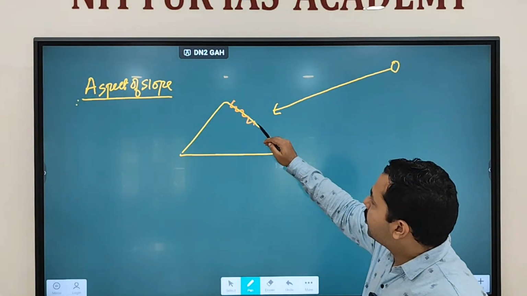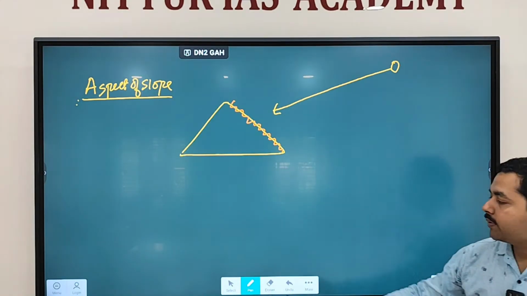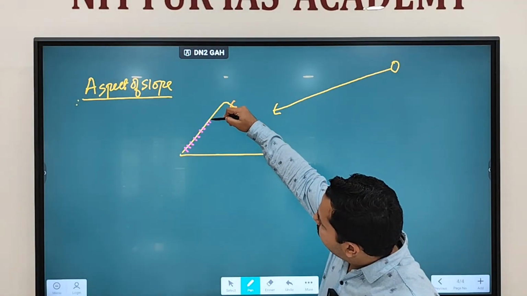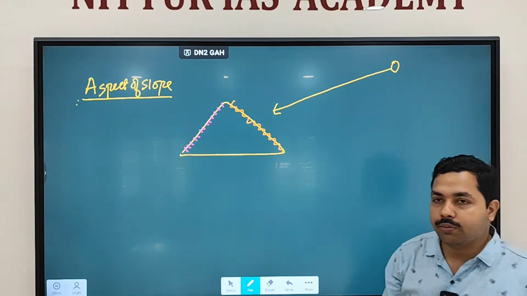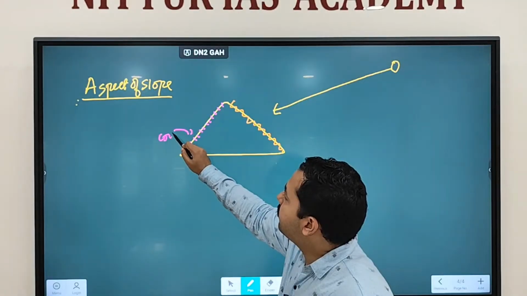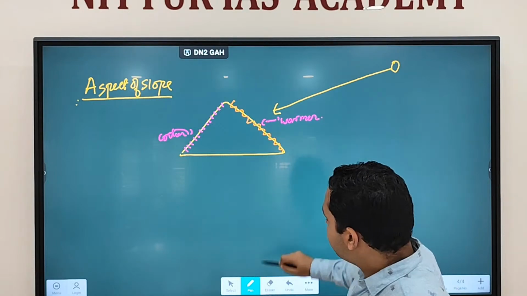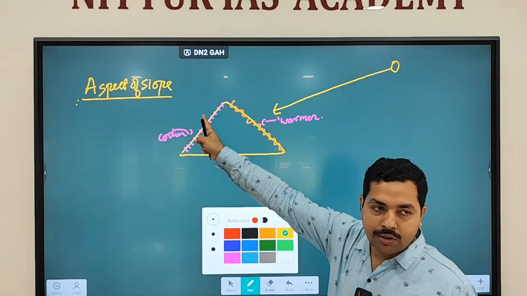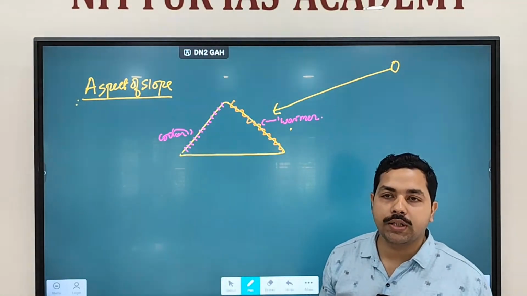This part, because this is getting the sunlight, so this part of the mountain will get heated. This slope of the mountain will get heated, while this slope is not getting the sunlight. When this is not getting the sunlight, what will happen? It will remain cooler. So this part will become cooler, while this part will become warmer in nature. Clear? Because sunlight is being received by one slope and not by the other, this part will remain warmer, this part will remain cooler. Clear?